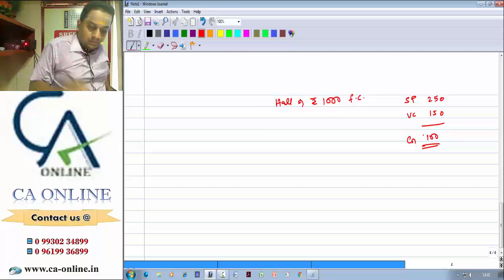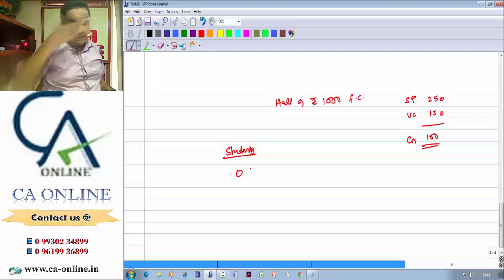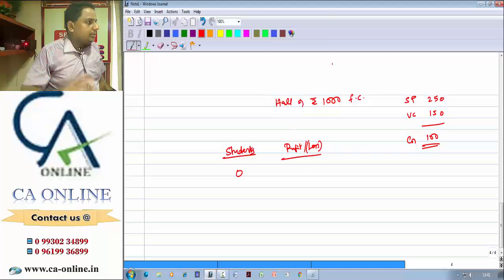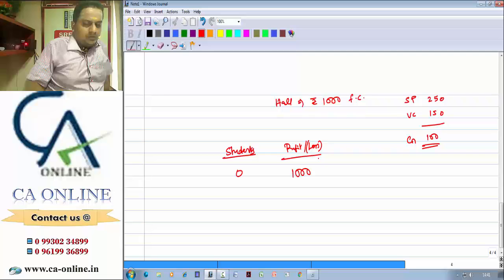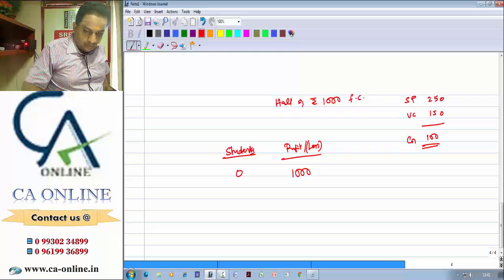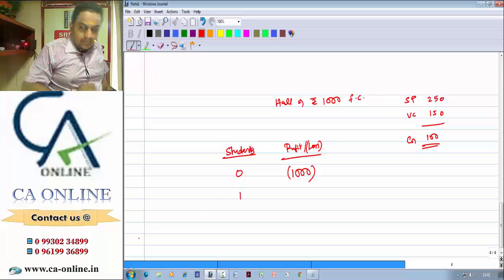Now imagine a situation where not one student joined that seminar. What will be my profit or loss? Not even a single student has registered. 1000. Assuming this hall rent I have already paid and cannot get back, 1000 rupees will be the loss.